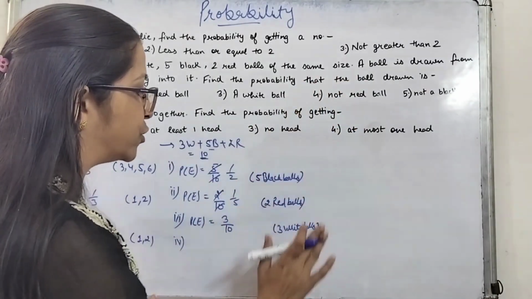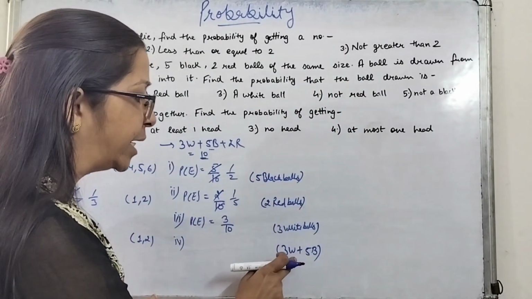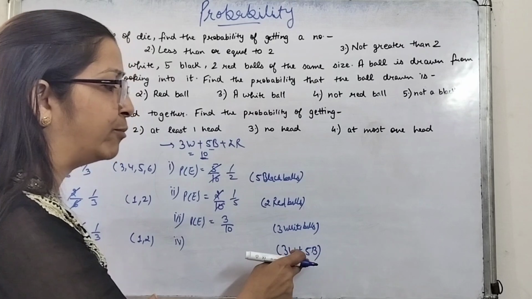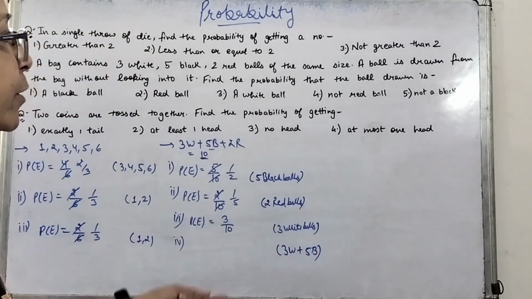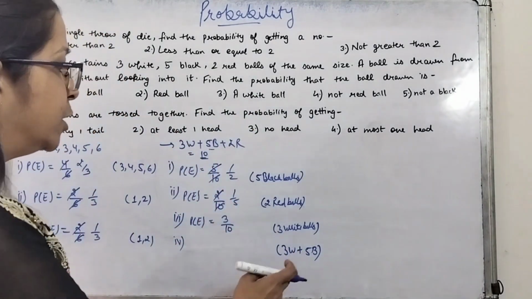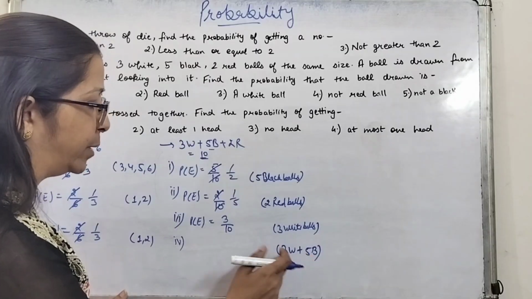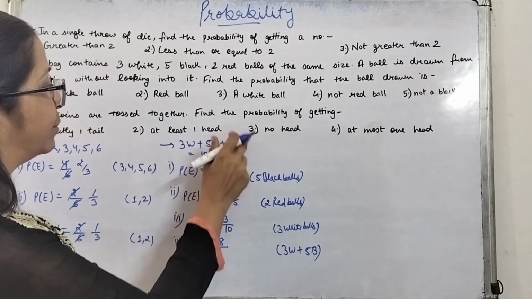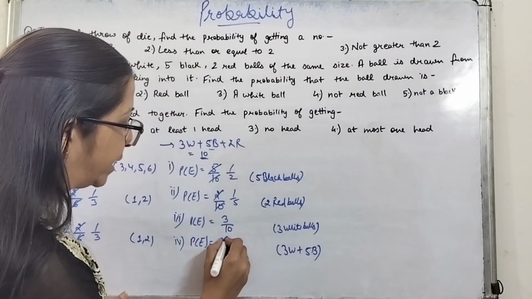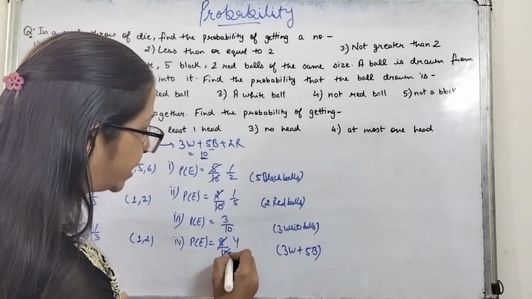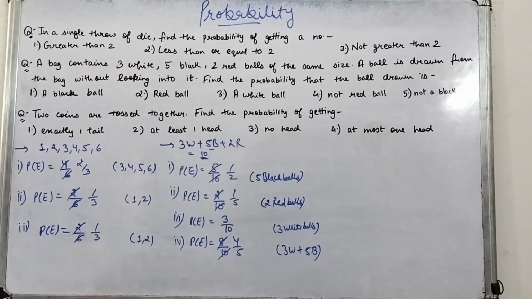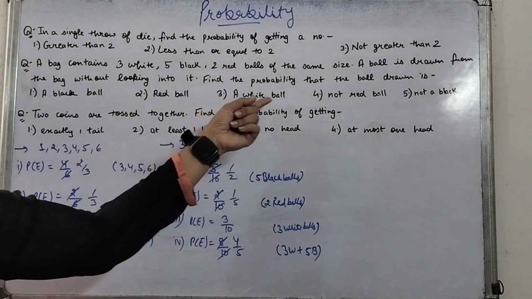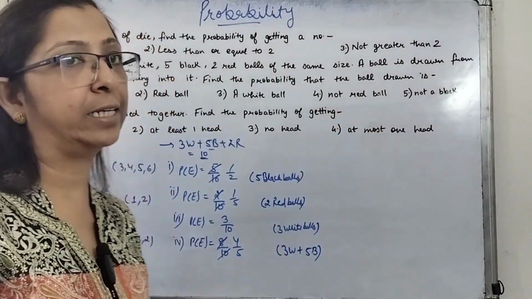So the favorable outcomes will be either of the 3 white balls or 5 black balls being picked. So the total number of favorable outcomes is 5 plus 3, that is 8, and total possible outcomes is 10. So 8 by 10, 2 4s are 8, 2 5s are 10, so 4 by 5 will be the probability of getting a ball which is not red in color.